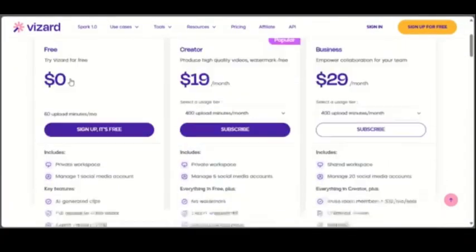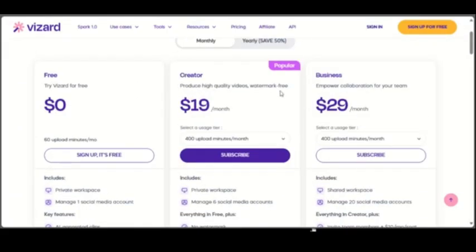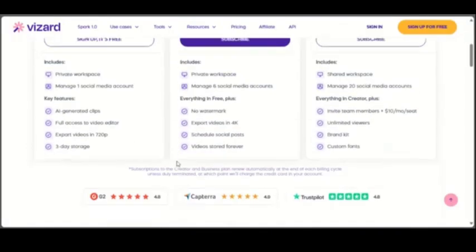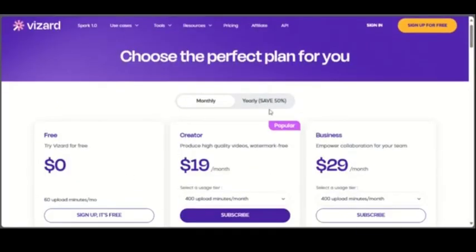So let's look at it. I would say you should choose Phant AI if you're looking for fun social media videos that you can create with just a few texts. And choose Vizard for speed and simplicity, also for creating short videos from long ones.